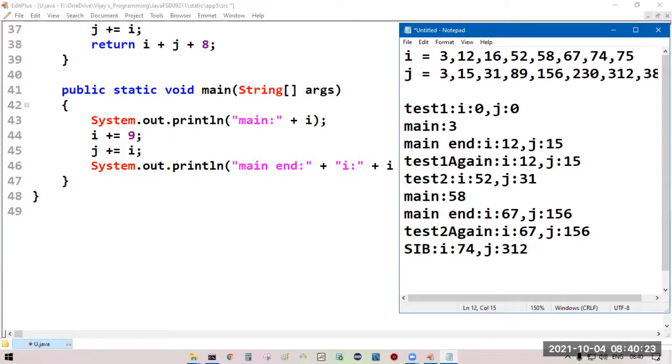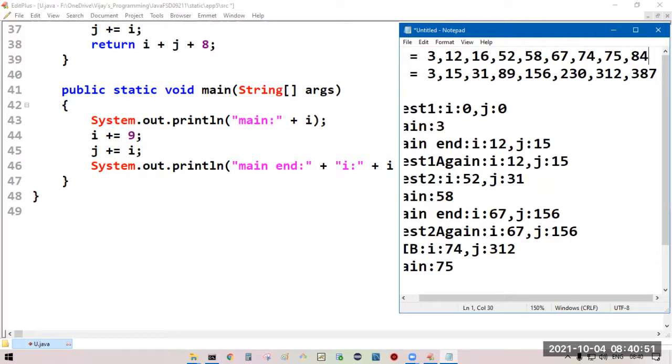Simply print main colon I value. Current I value 75. Then I is equal to I plus 9. 75 plus 9, 84.